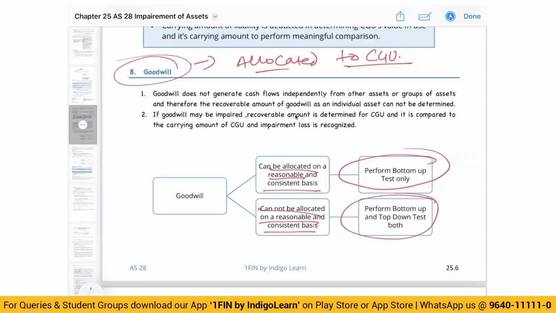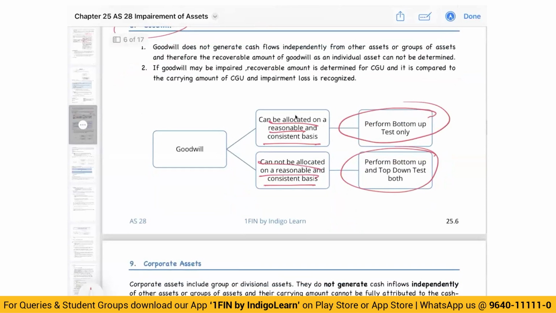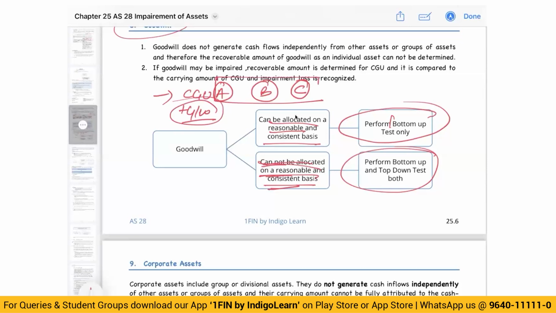Now, what is the meaning of bottom-up test and top-down test? Bottom-up means I am doing it at each CGU level, CGU A, B, C. So I am evaluating A, B, and C independently. If goodwill can be allocated, then in the bottom-up test, to each of the CGUs I will also add goodwill. But if I cannot allocate goodwill, then goodwill will be excluded, and you will test A, B, C based on their individual carrying amounts.